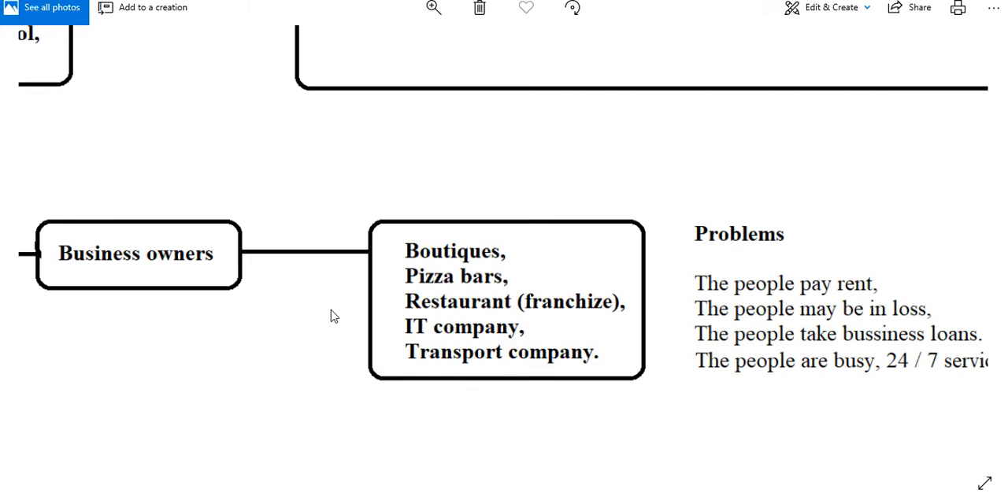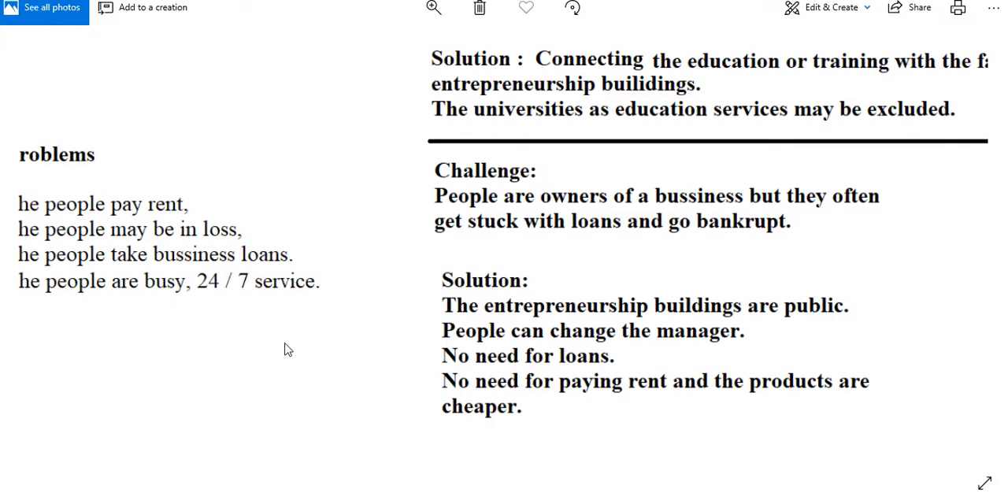Problems. The people pay rent. The people may be in loss. The people take business loans. The people are busy 24 hours a day, 7 days a week. Challenge. People are owners of a business but they often get stuck with loans and go bankrupt.